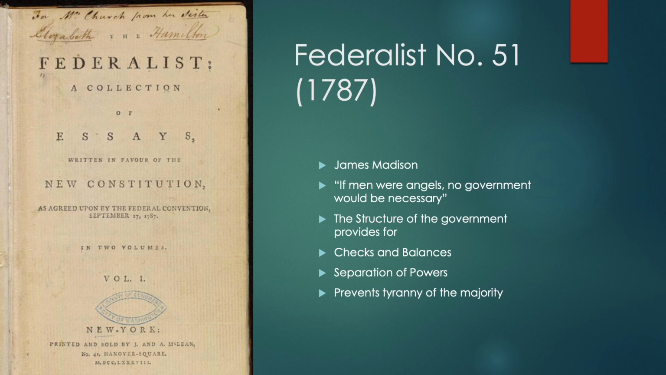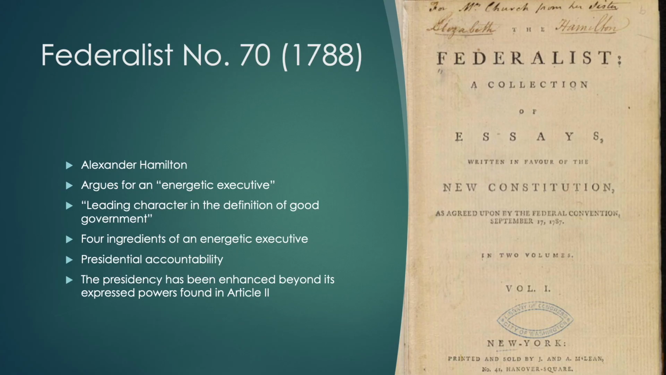The fact that no branch of the government can act independently without some chance that they will be checked by the other branches. The executive can check the legislative, can check the judicial, and the executive, so on and so forth. The judicial can check both of them. He also is going to argue that this new structure of government is going to prevent tyranny of the majority.